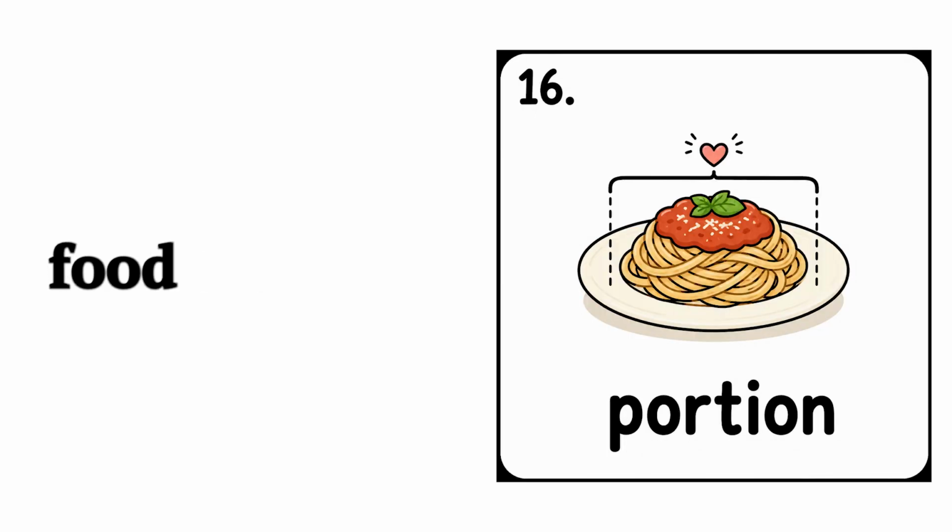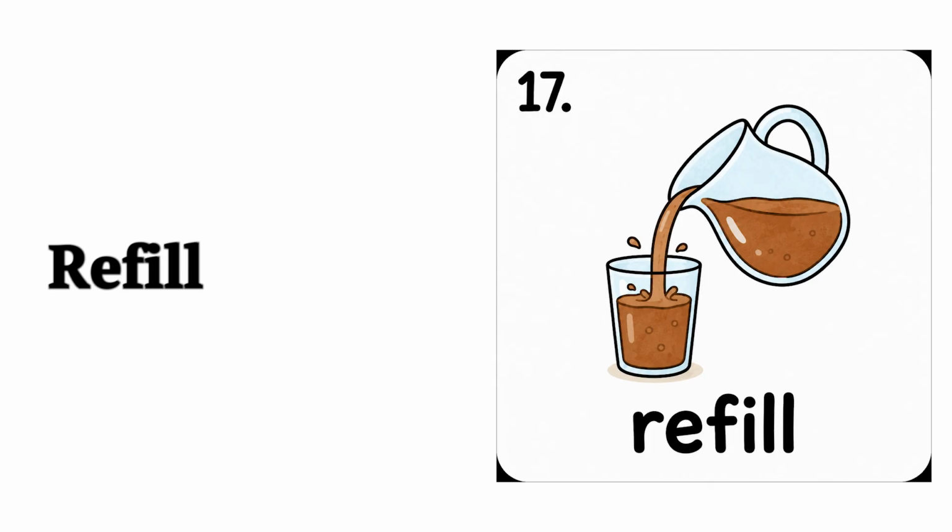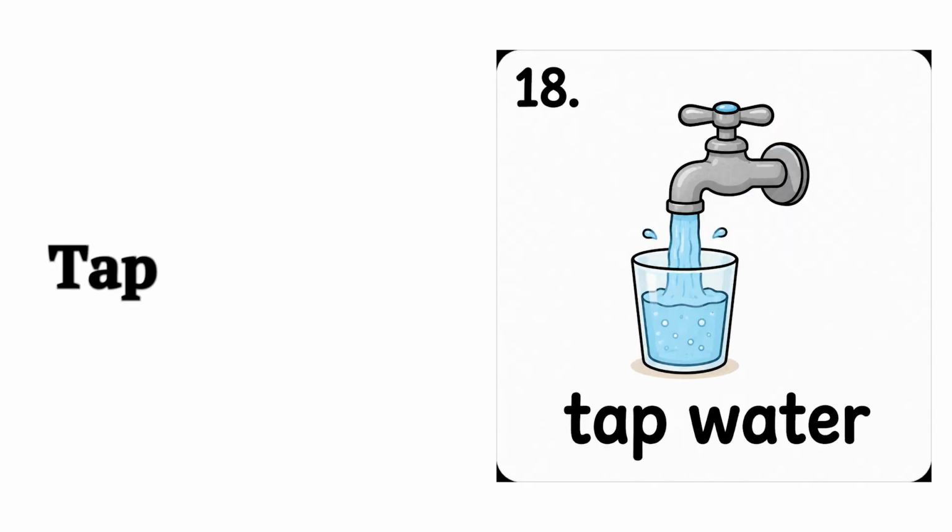Portion, the amount of food served. Example, the portions are very big here. Refill, more of the same drink. Example, can I get a refill, please? Tap water, normal water from the sink. Example, tap water is fine for me.